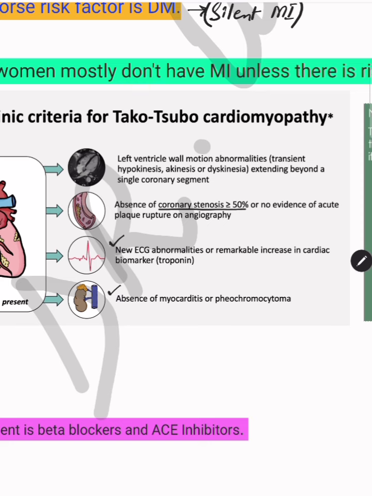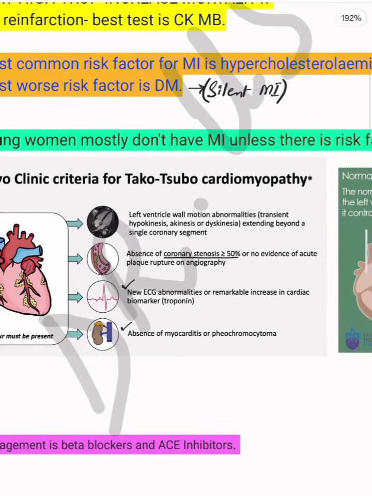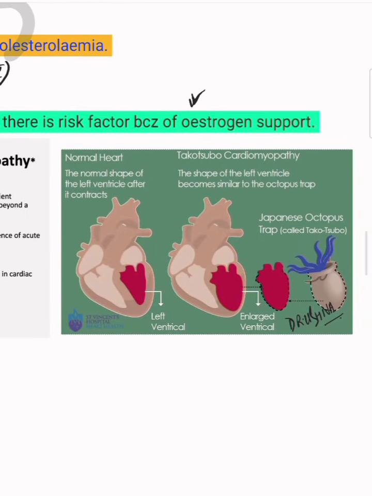The history is very typical, that a young patient, young female most of the time, presenting with anxiety, stress, and there is sudden chest pain, and that resolves later on. And why is it called Takotsubo? Because in Japanese, an octopus trap is basically called Takotsubo.